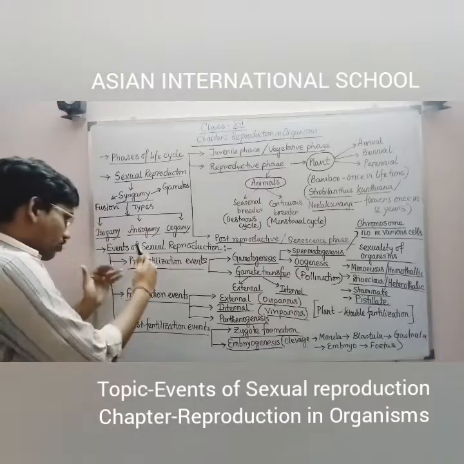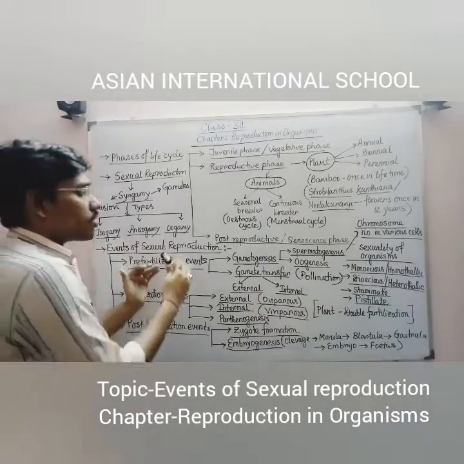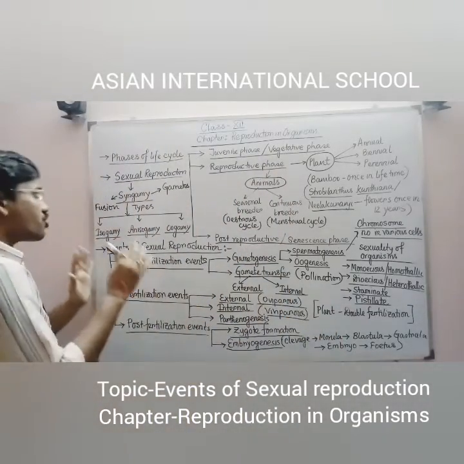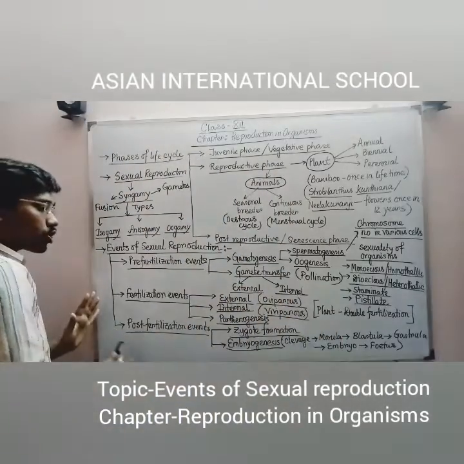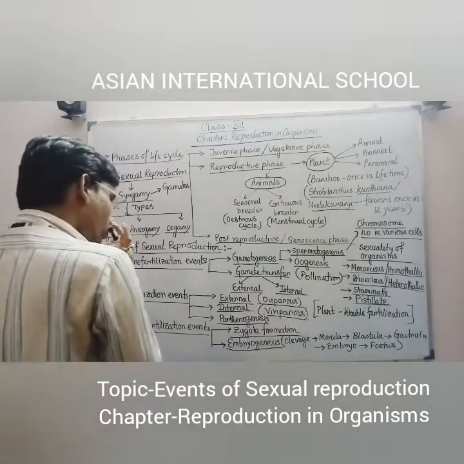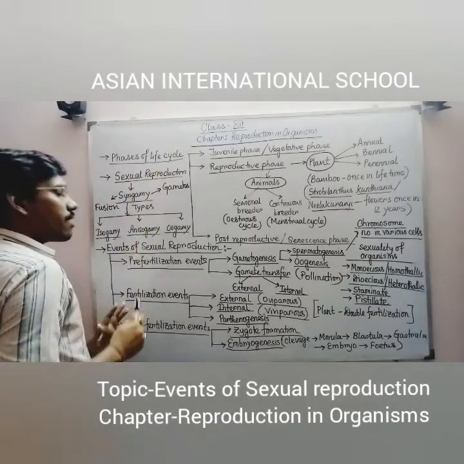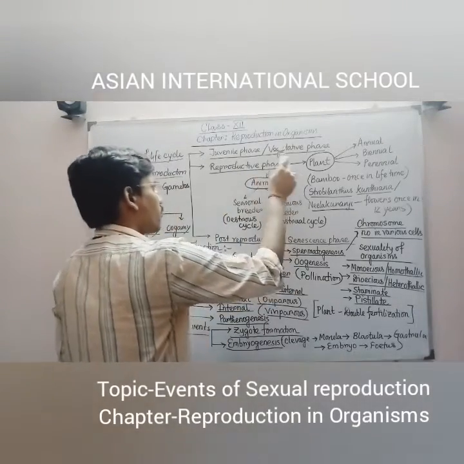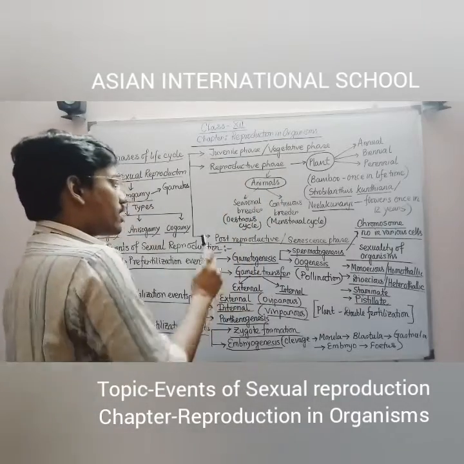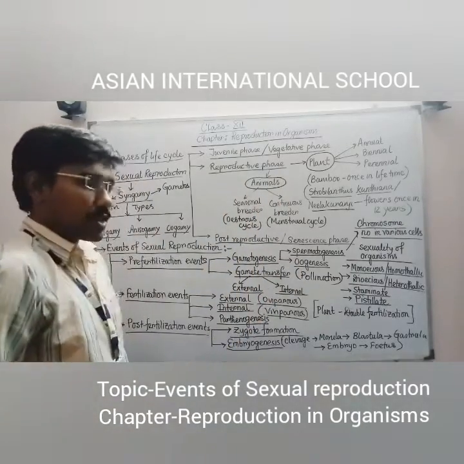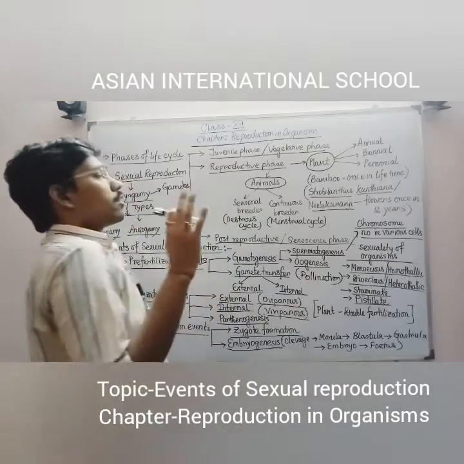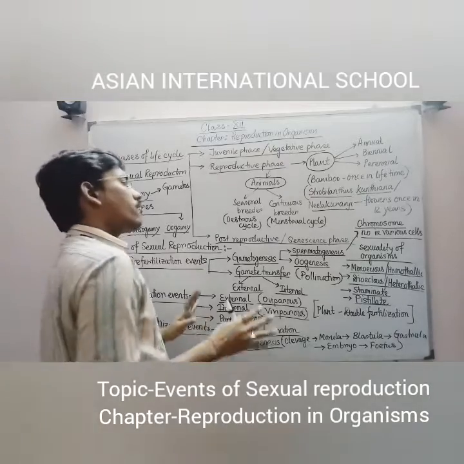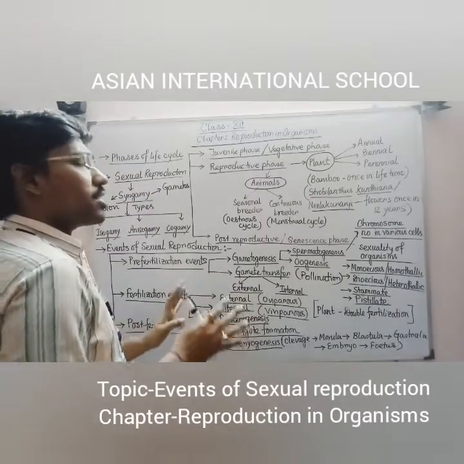I think you have understood these three events under the sexual mode of reproduction. Still, I am recapitulating the entire portion I have just taught. First, we discussed the phases of life cycle. There are three phases: juvenile phase or vegetative phase, second the reproductive phase, third the post-reproductive or senescence phase. Juvenile phase is where the organism is in a baby form. At that time, reproductive organs have not properly developed and reproductive capacity is not present.